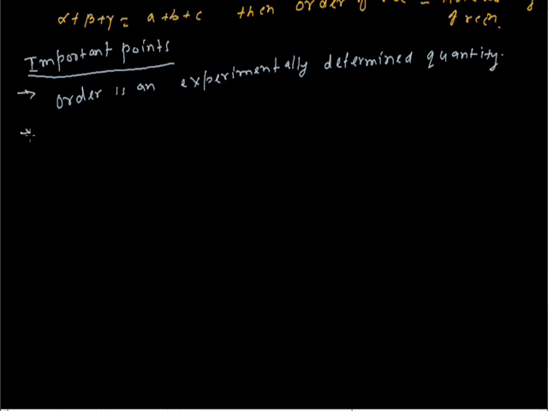The second point is it may be zero, negative, positive or fractional value. It may be greater than 3.